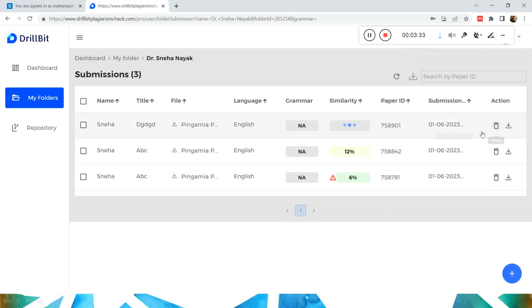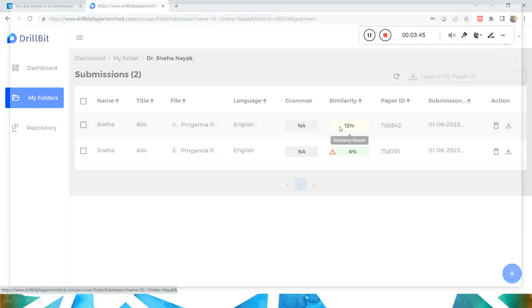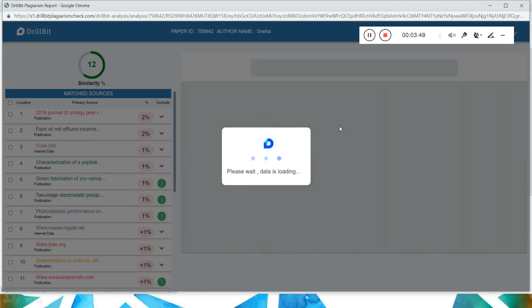As of now you have understood how to do this, so I will not keep this, I'll delete this. I have already done a few reports here. I'll just show you one of the reports. So let me open this report.